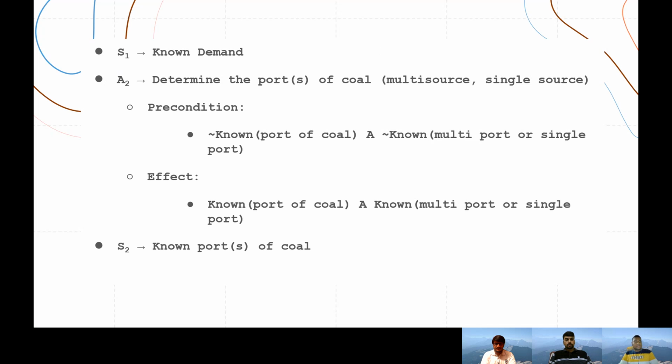From the known demand state, that is S1, we have to go to state S2. State S2 is nothing but known ports of coal. The action we have to perform is A2, which is nothing but determining the port of coal, and whether it's a multi-source or a single source port. The precondition is we don't know the port, or if it's multi-source or single source. After performing this action A2, we'll know exactly if it's going to be a multi-port system or a single port system to transfer the coal. From this, we arrive at S2, that is known ports of coal.